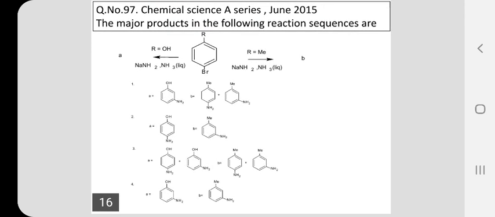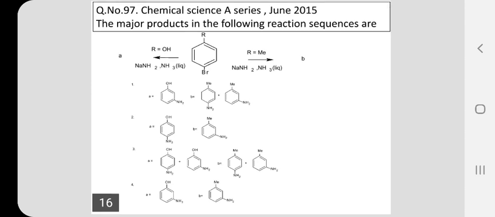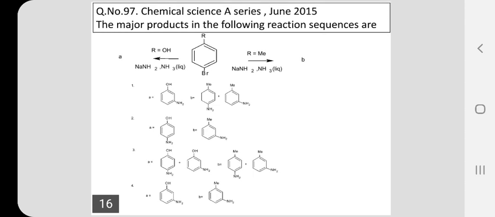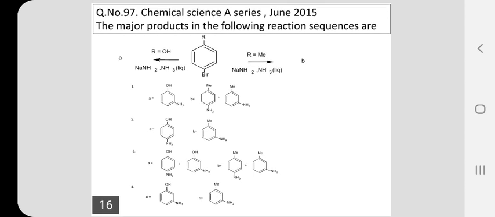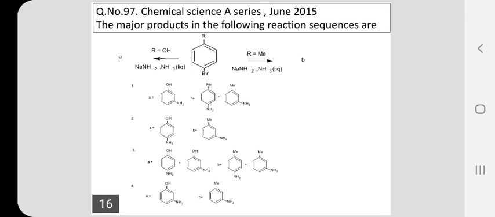When they are treated with sodamide and liquid ammonia, what is the product? The reagents are the same, but the starting material is different. So, it is very clear that the question is designed based on the orientation and reactivity of the substituent. Since the reagents are sodamide and liquid ammonia, it is clear that the question is from aromatic nucleophilic substitution reaction. Sodamide and liquid ammonia are capable of producing NH2- as the nucleophile.